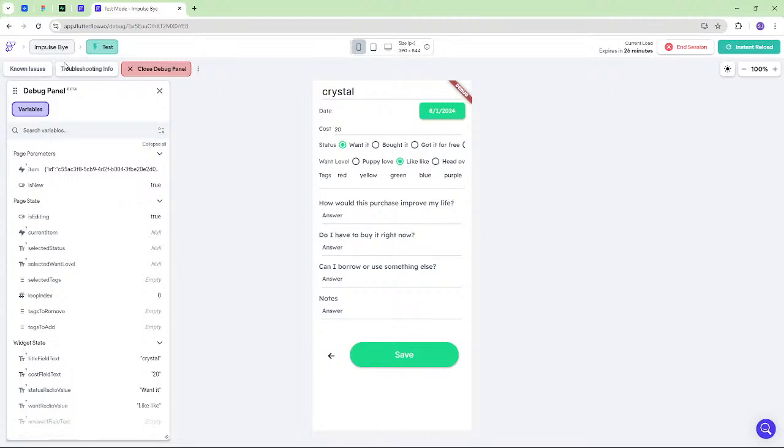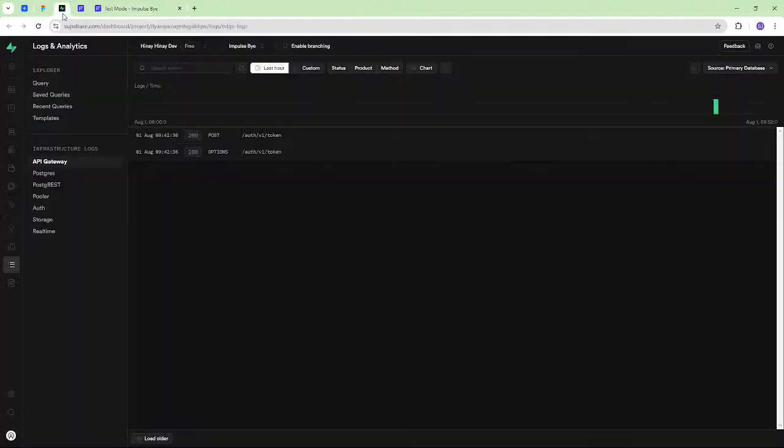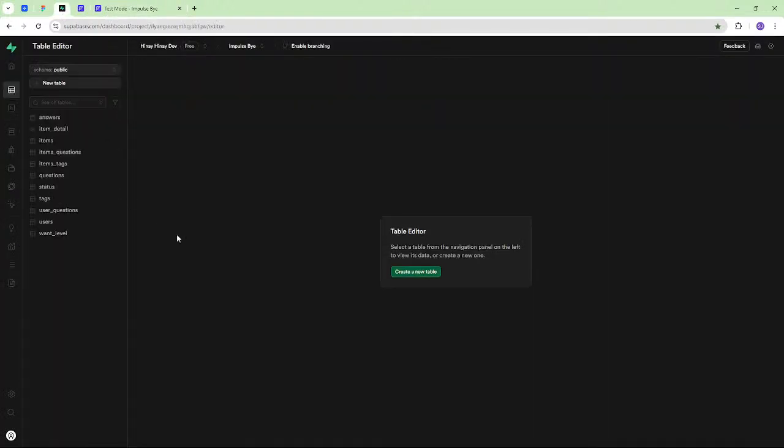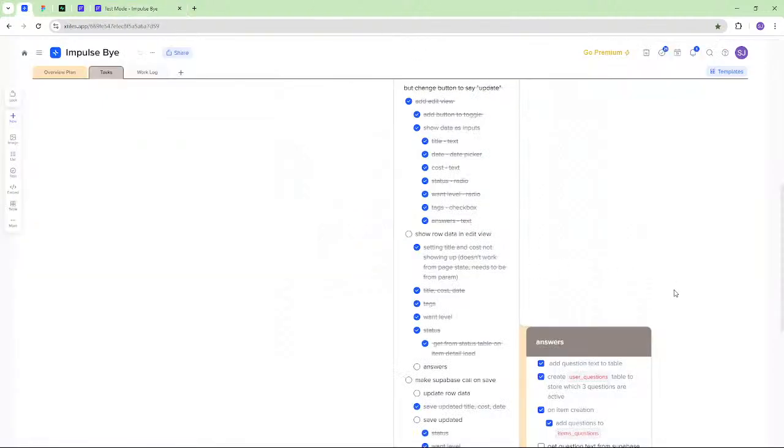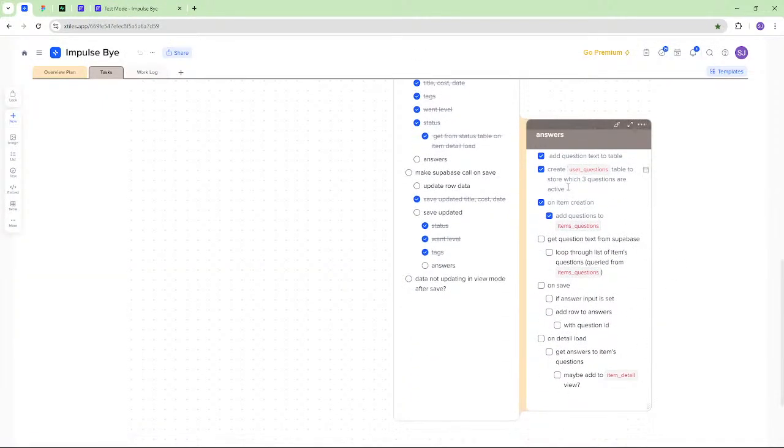The reason I'm saying that is because it explains why my database schema is really more complicated than it would need to be if it was just those 3 hard-coded questions. So yeah, I started working on this last night, and I made a little outline for all the things I needed to do. And where we're at right now is we need to get the question text from the database and actually use the data from the database in this form.